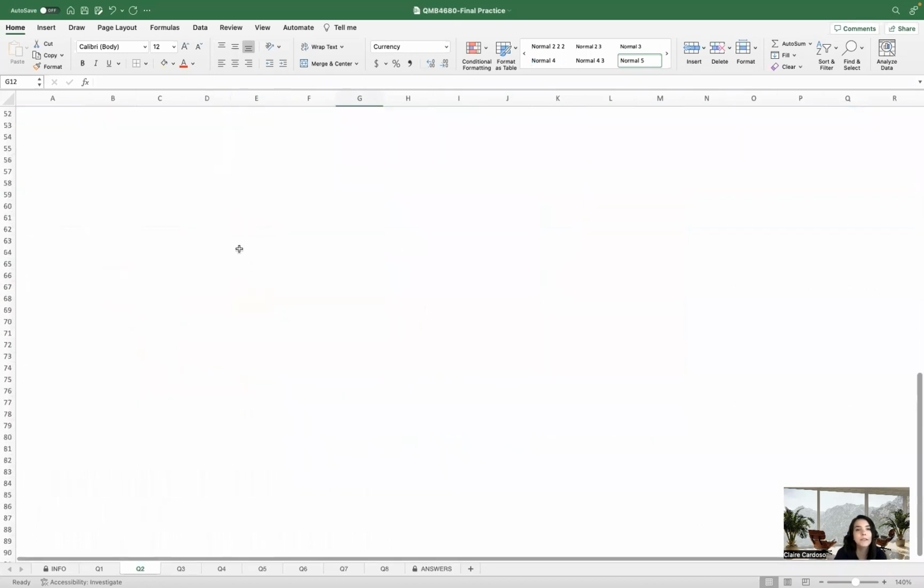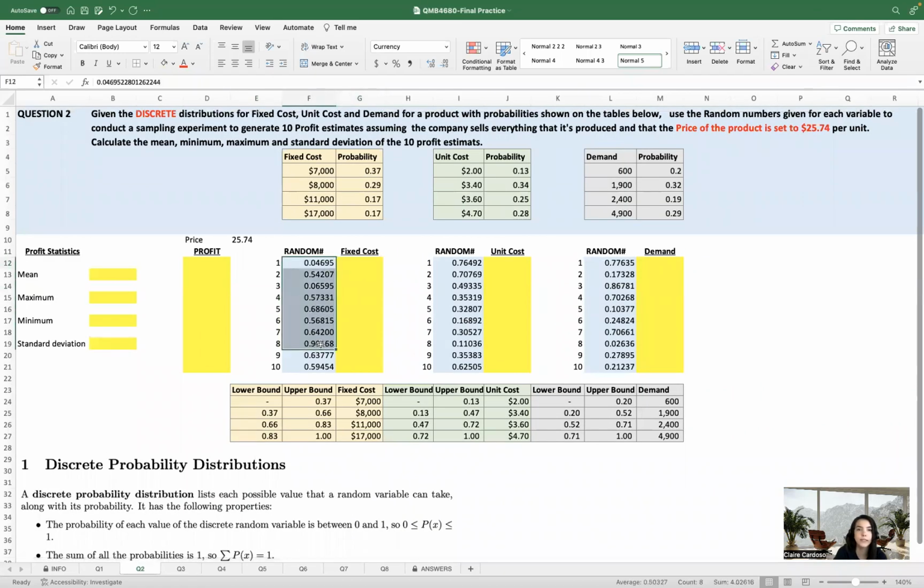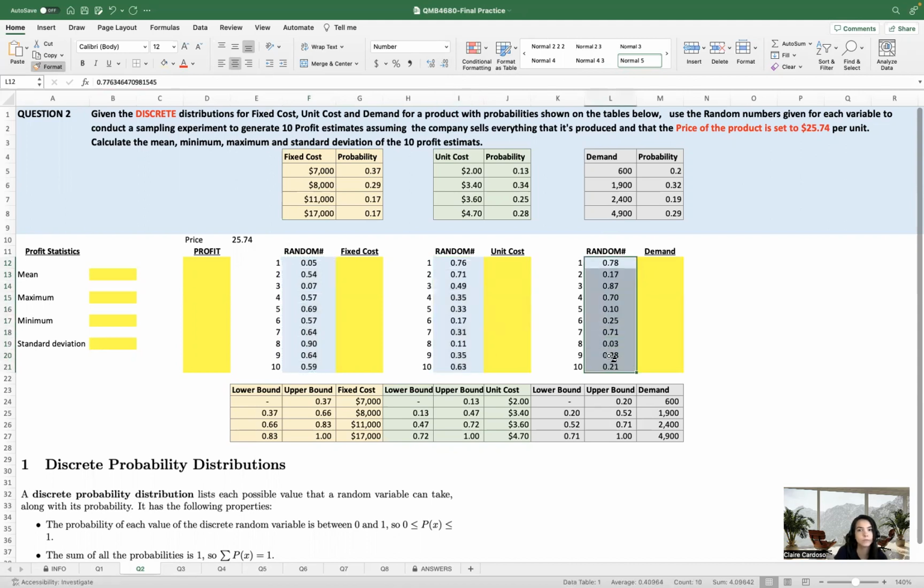So we're given the random numbers here and we want to find what the outcome is with this probability here. What's going to be the fixed cost at this probability? So you could do this manually.